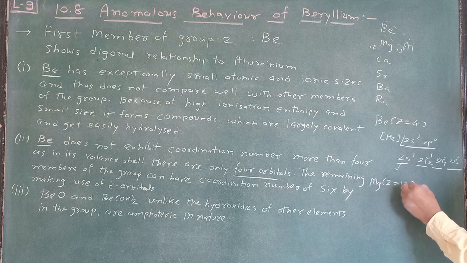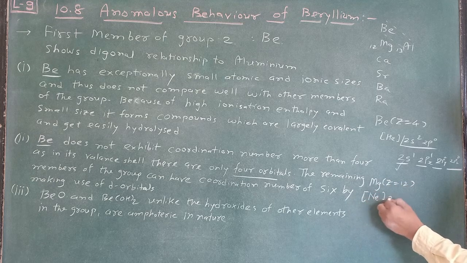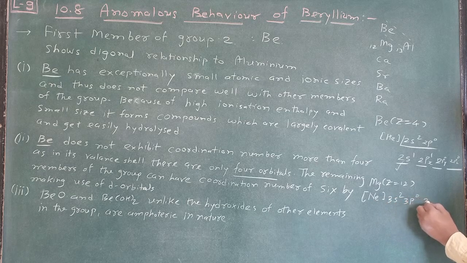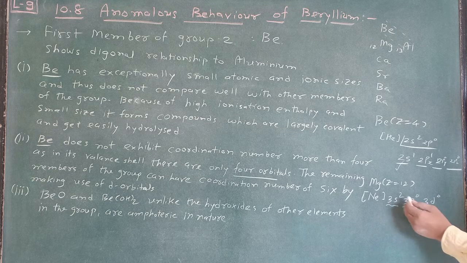Here Z is equal to 12. So here the Ne core is there. Here 3s2, here 3p0, and here 3d is also obtained. So just you see 3s2, 3p0, 3d0.